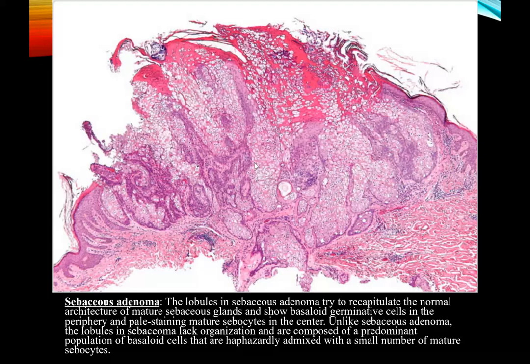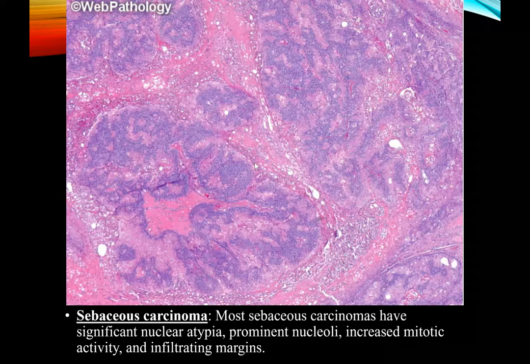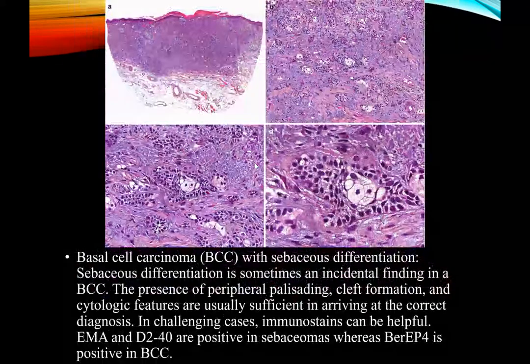Unlike sebaceous adenoma, the lobules in sebaceoma lack organization and are composed of a predominant population of basilar cells that are haphazardly admixed with a small number of mature sebocytes. Sebaceous carcinoma. Most sebaceous carcinomas have a significant amount of nuclear atypia, prominent nucleoli, increased mitotic activity, and infiltrating margins, all of which are going against sebaceous adenoma and sebaceoma.